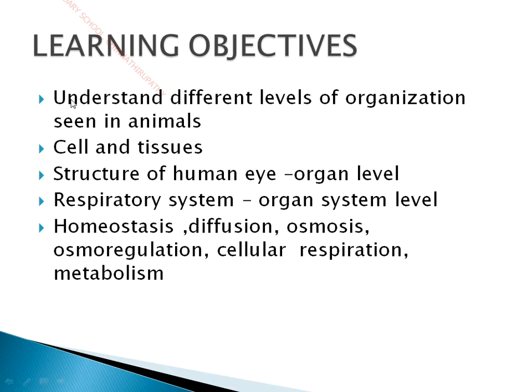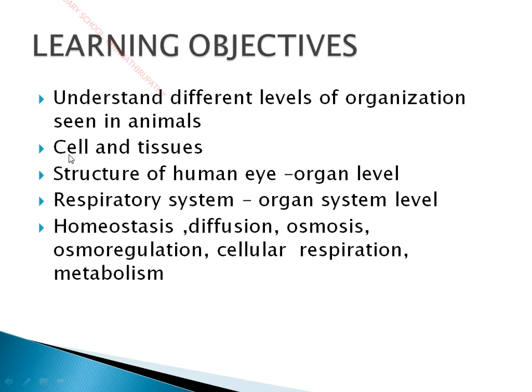From this lesson we are going to learn and understand the different levels of organization seen in animals. Life is not as simple as we look, it is very much complicated. The organization of our human body or of an animal body is not that simple, it is very much complicated. So we are going to see the different levels of organization of animals.